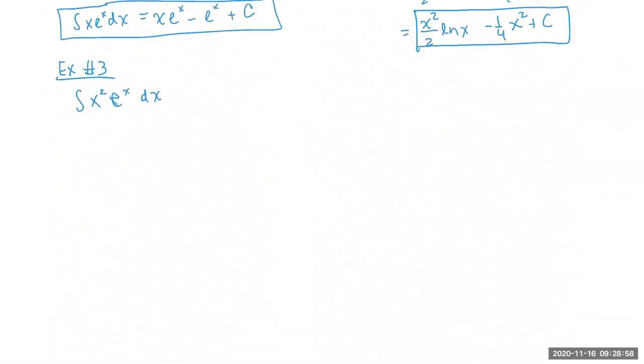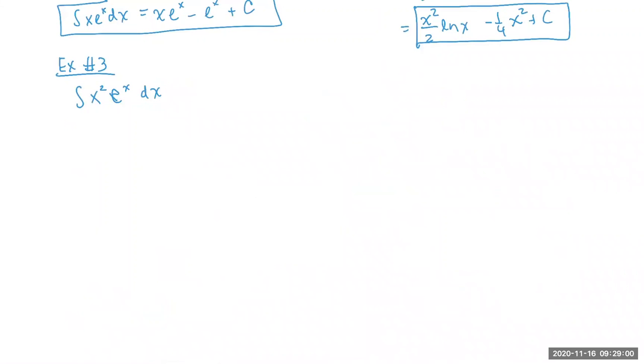So good job if you guys got that. So let u be equal to x squared. And then dv be equal to e to the x dx. So again, u is equal to, reading it from left to right, whichever function comes first, and then dv is the rest of it.